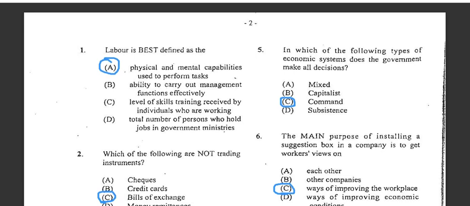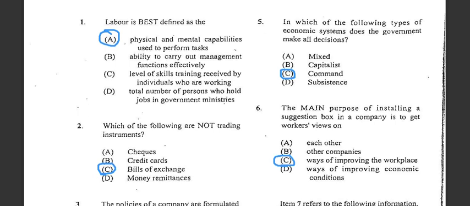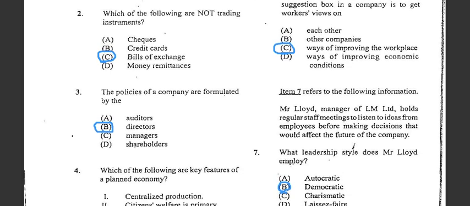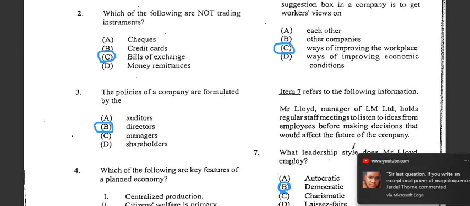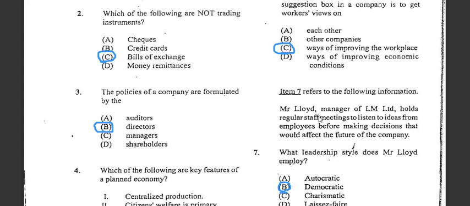Alright, good. Number one says labor is best defined as, so we are talking about physical and mental capabilities used to perform tasks. Number two says which of the following are not trading instruments. We can see that a bill of exchange is not a trading instrument. Number three, the policy of a company is formulated by, so we can see that policy would be formulated by directors.